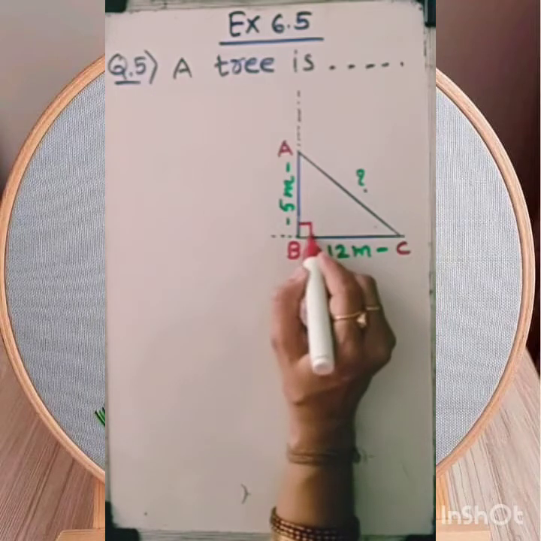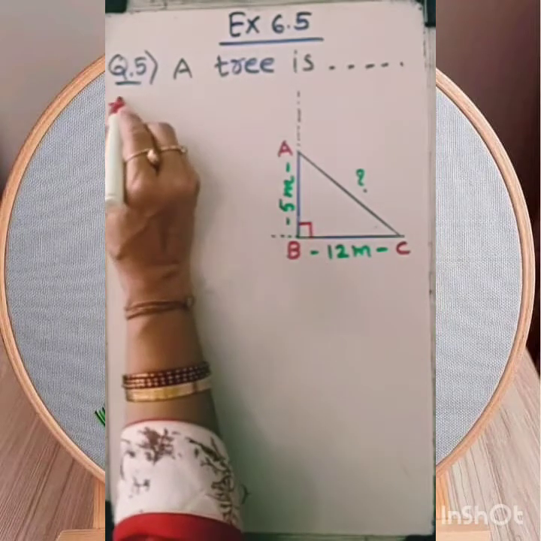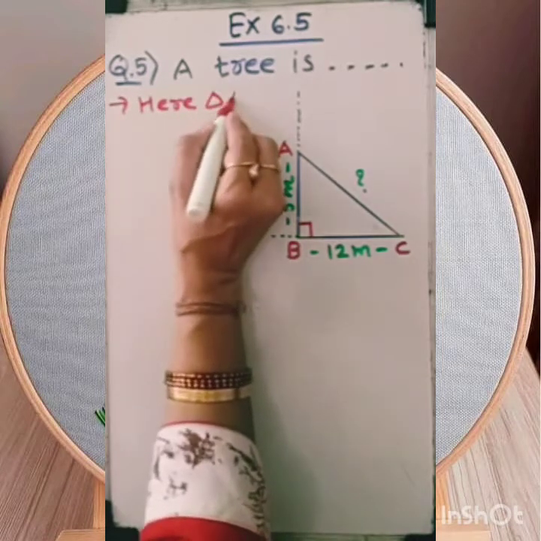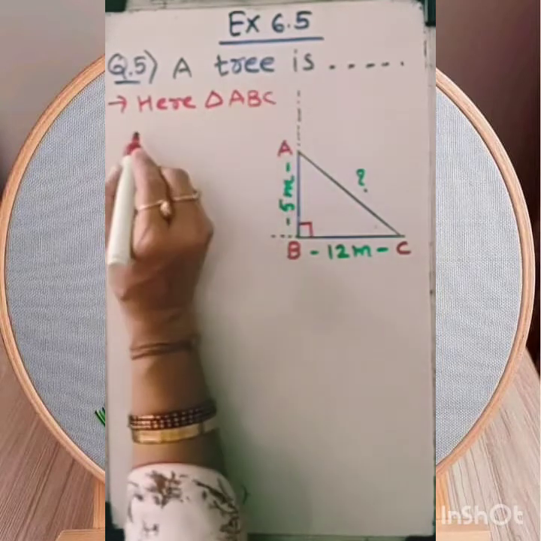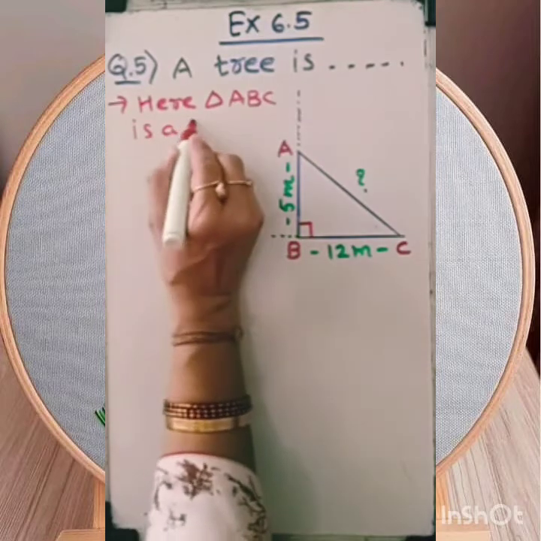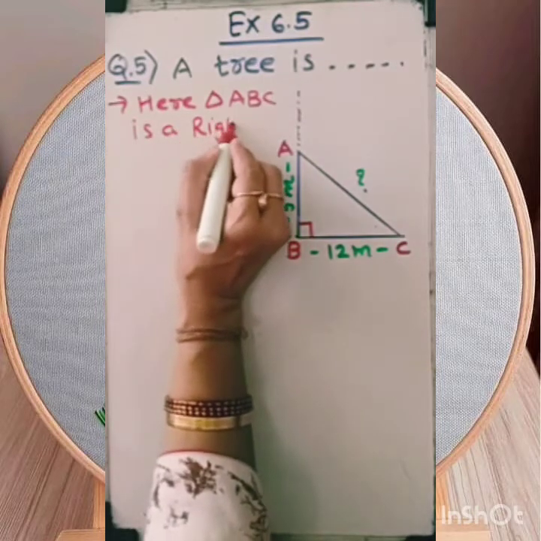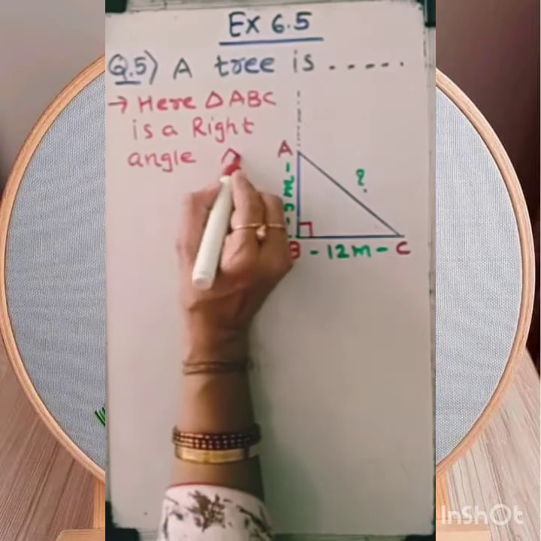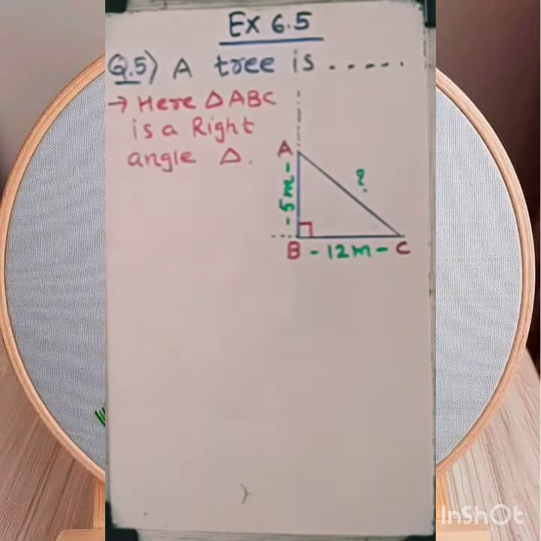So dear student, let's begin. Solution: here triangle ABC is a right angle triangle. Clear?